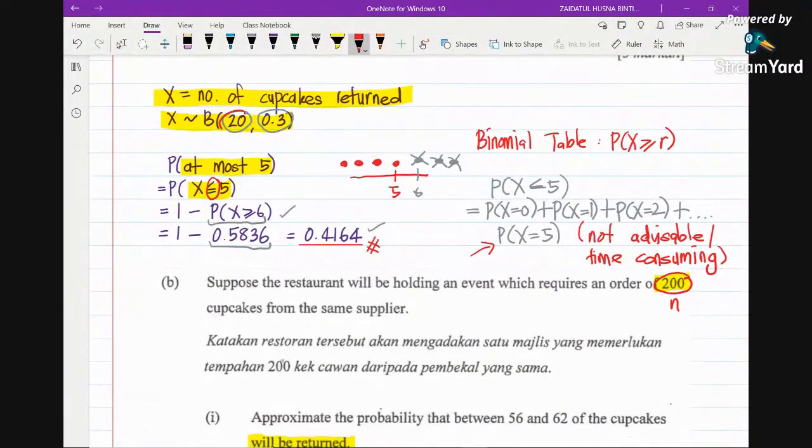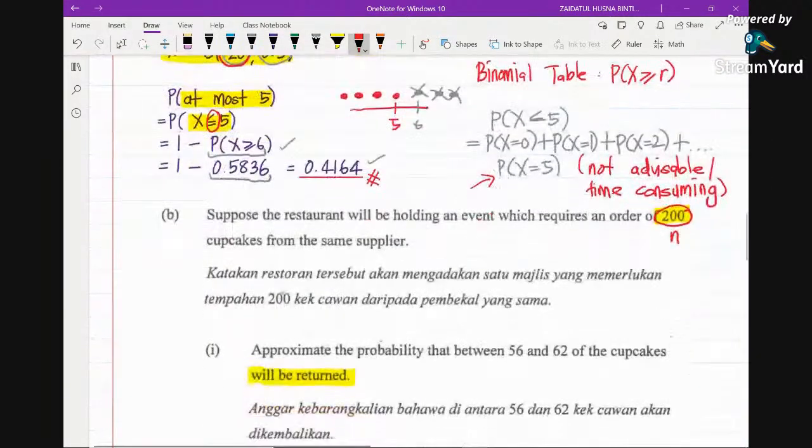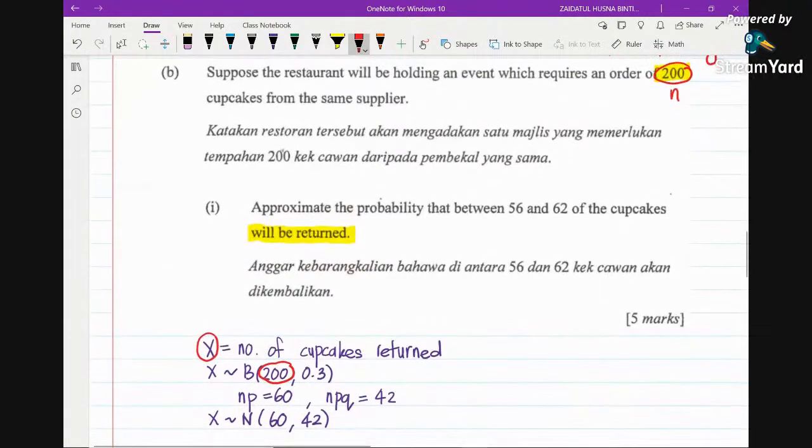So this is n = 20. But now in part B, n gets larger, which is 200, and the question says approximate. If you look at n = 200, you will not be able to read the binomial table, because we know that the maximum value of n in the binomial table is 50. So in this case, we need to do normal approximation.